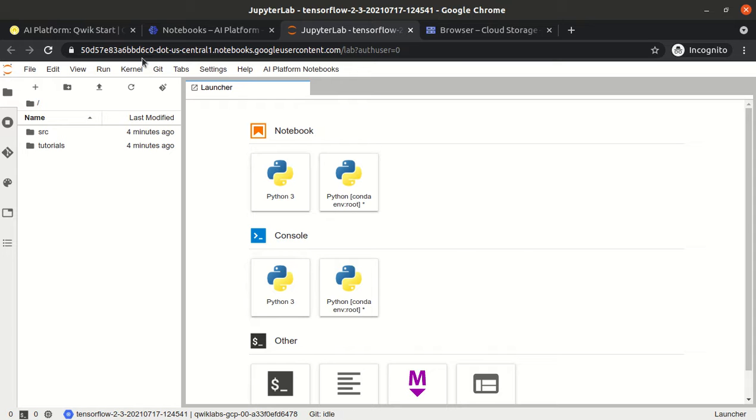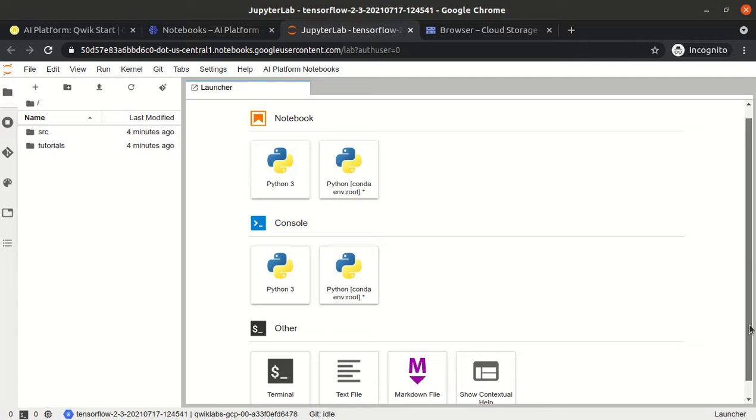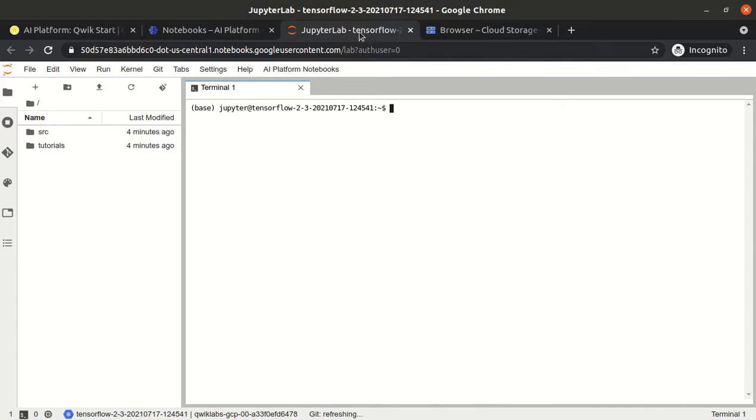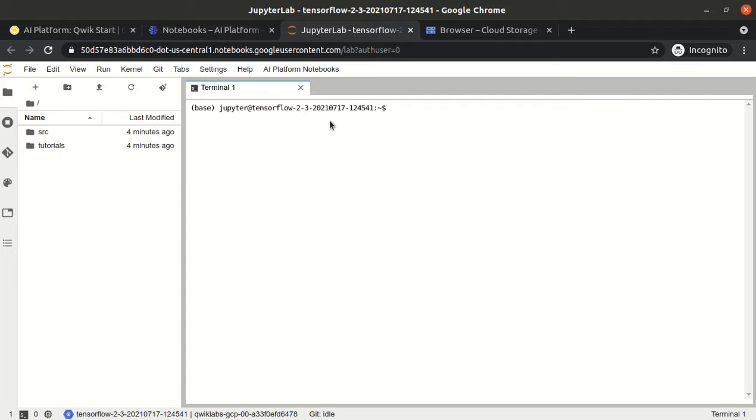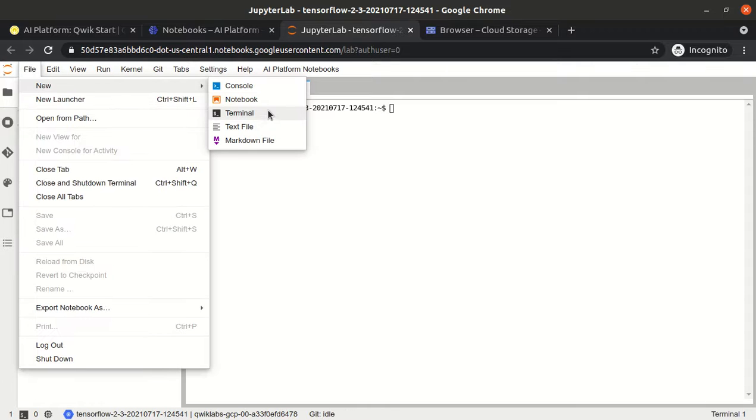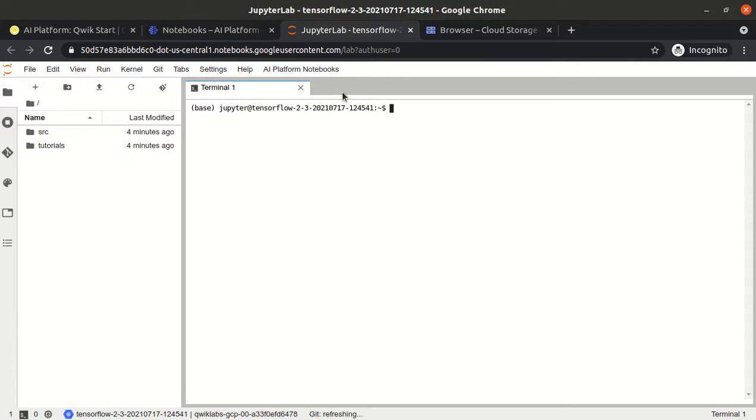The next thing is that one advantage of Jupyter lab is we can use the terminal, so there is no need to issue commands somewhere else. There is no need to first go into the VM and then issue the command. We can directly issue any command by clicking on the terminal. We can also open the terminal from here, New, and then Terminal, right?